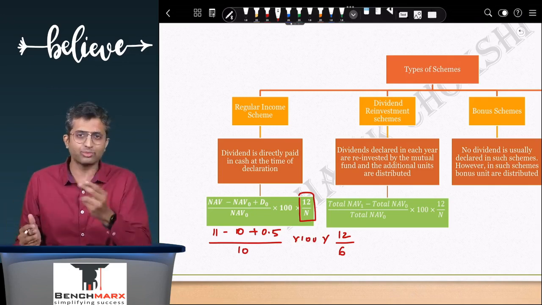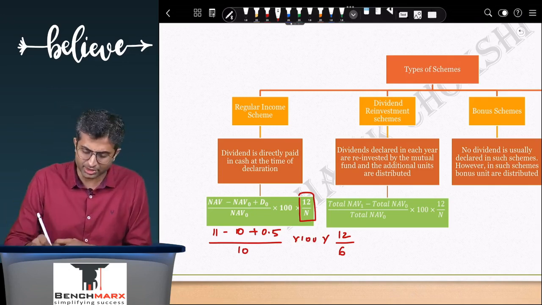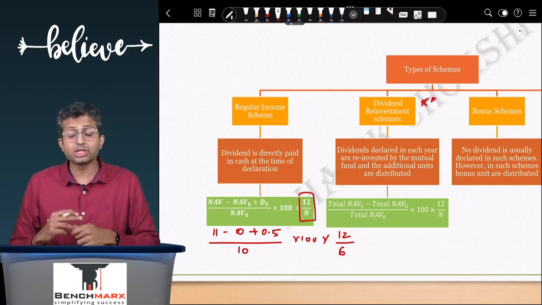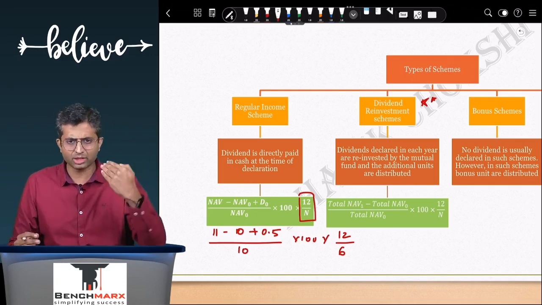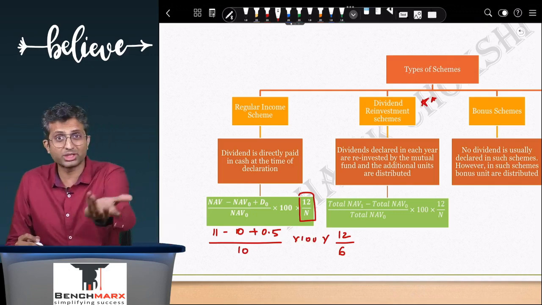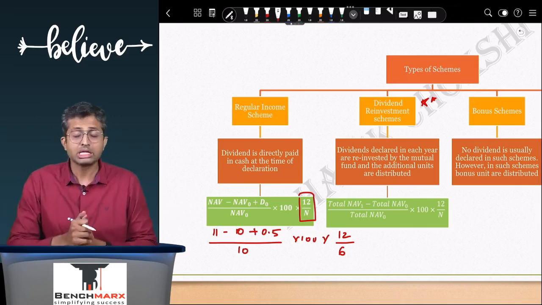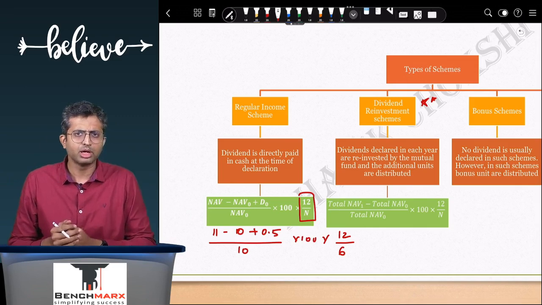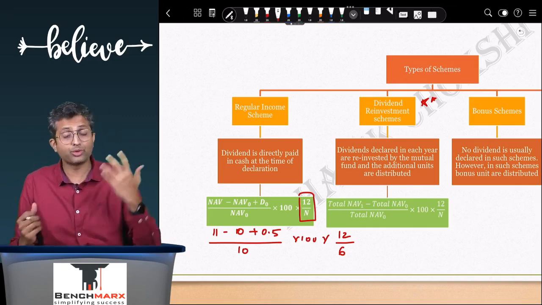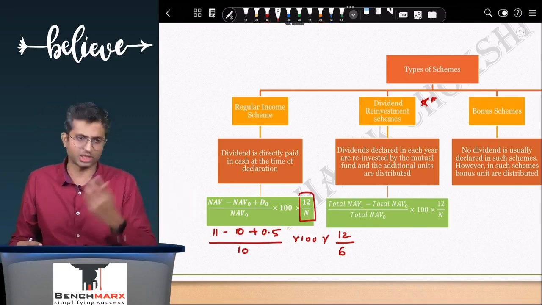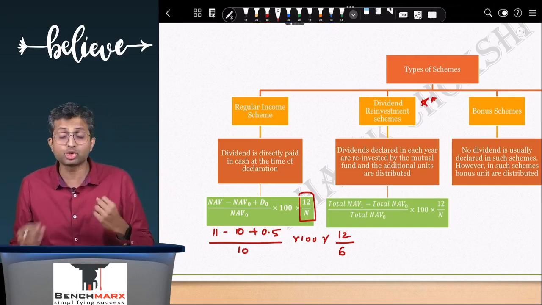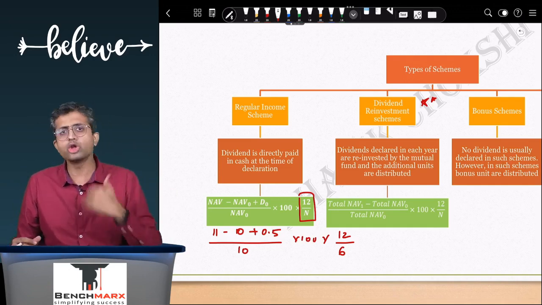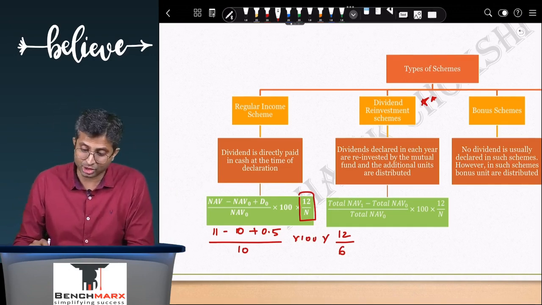But before you go to those schemes, we need to understand a very important plan that comes a lot of times in your exam, which is a dividend reinvestment scheme. So what happens over here is mutual funds, when they give out schemes, they would say that, well, we might distribute dividend, but we don't know whether you need dividend or not. Like, you are a successful professional, you have enough money, so you don't need a stream of income. You can reinvest that money, or if you're a senior citizen who needs a regular stream of income, you might need regular dividend. So we give an option that whether you want a regular income or you want a dividend reinvestment. So what will happen in case of reinvestment?